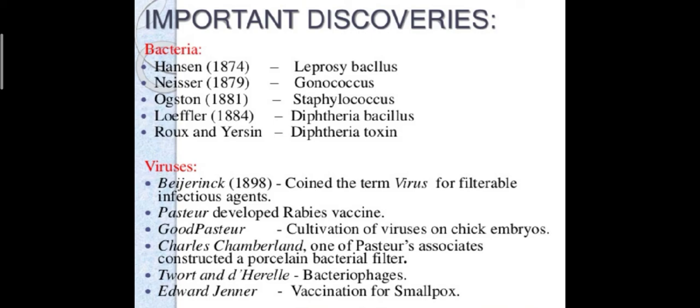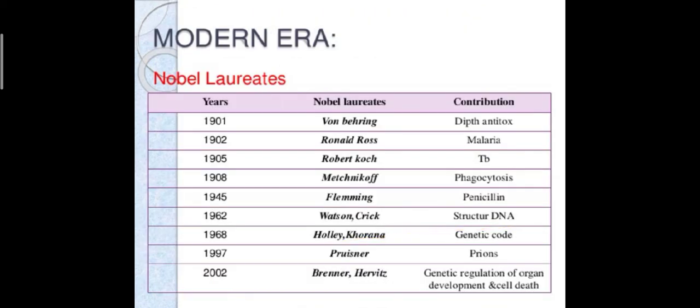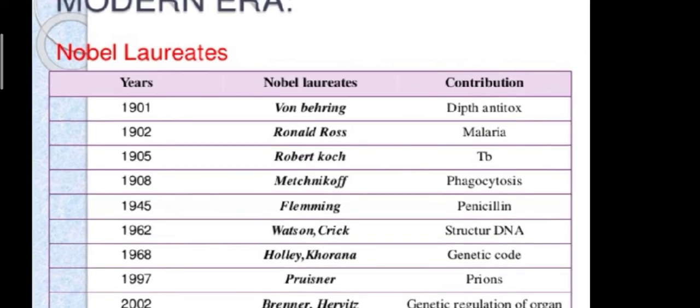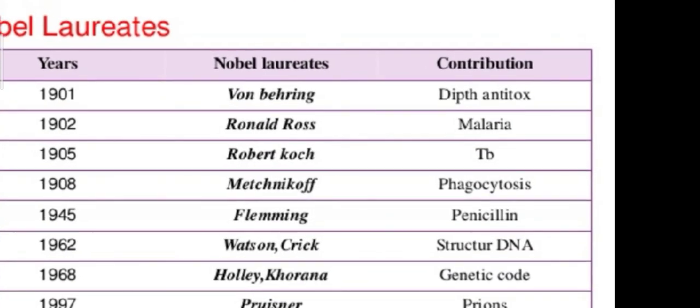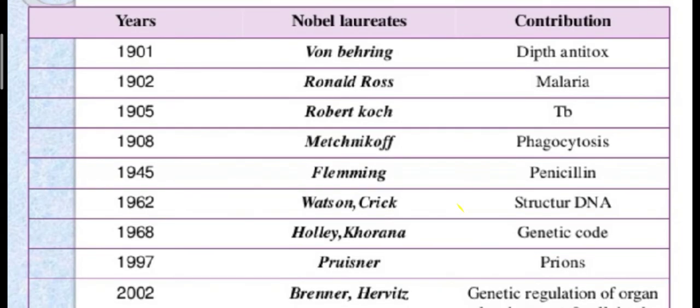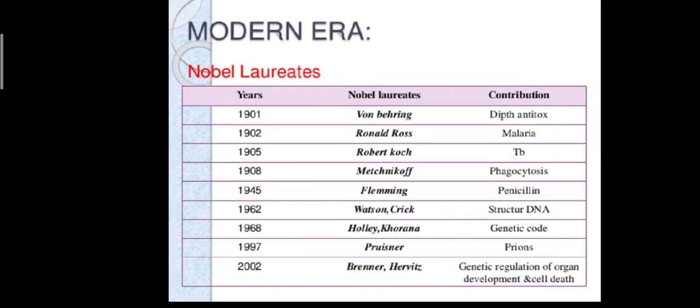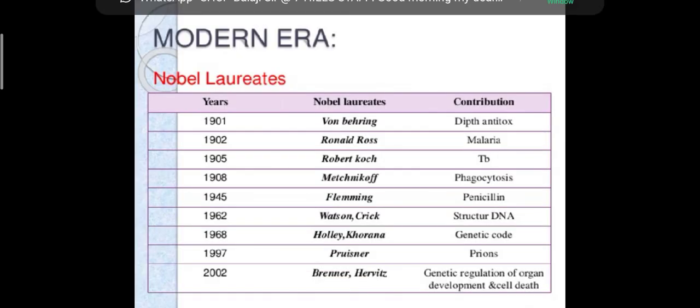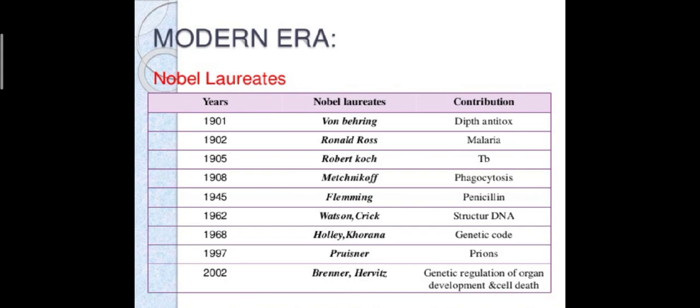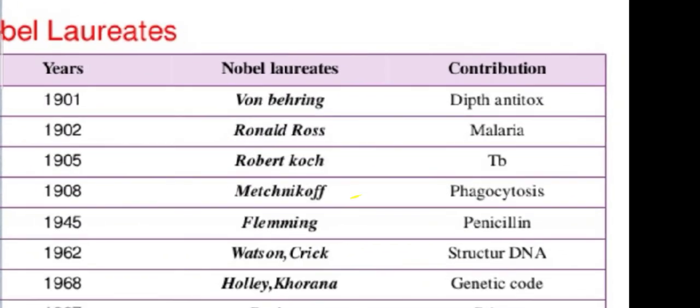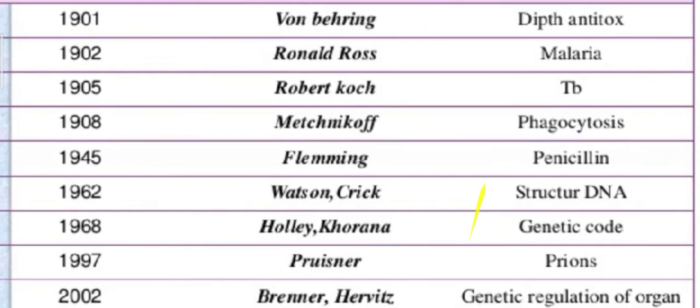Okay, Louis Pasteur developed the rabies vaccine. So coming to the modern era, I made a tabular column. In that particular year, they got the Nobel Prize for their contribution. So Robert Koch, we have discussed, for tuberculosis. Ronald Ross contributed to malaria, for the treatment and the malaria cycle and everything. He gave contributions to the particular disease.